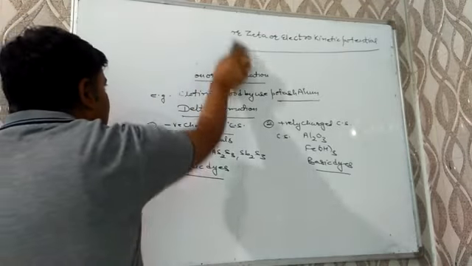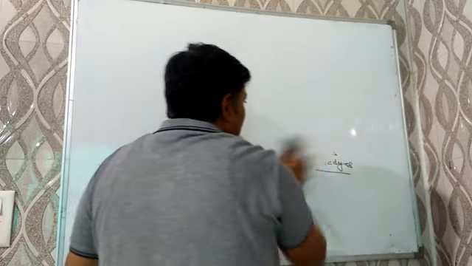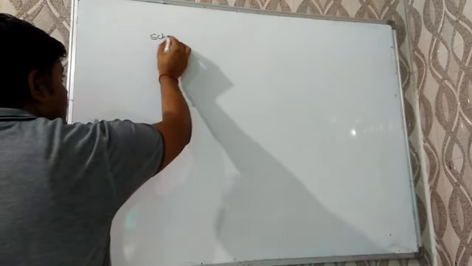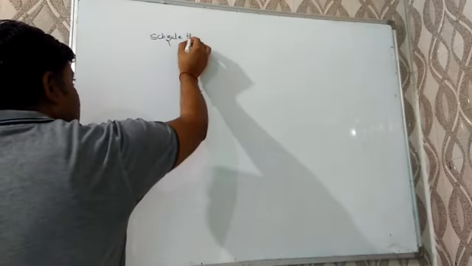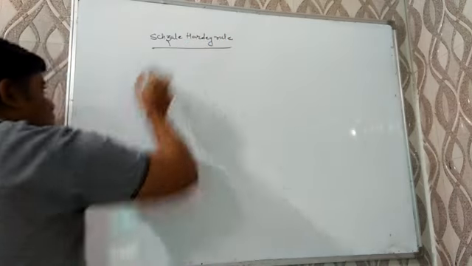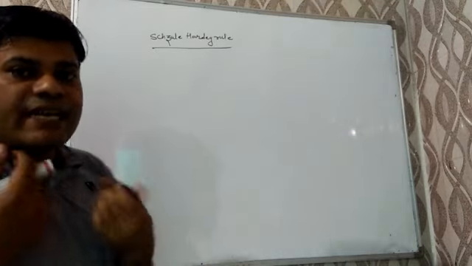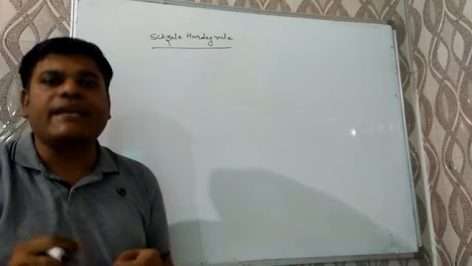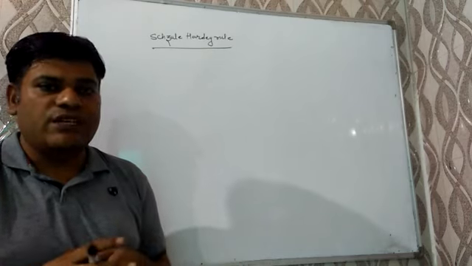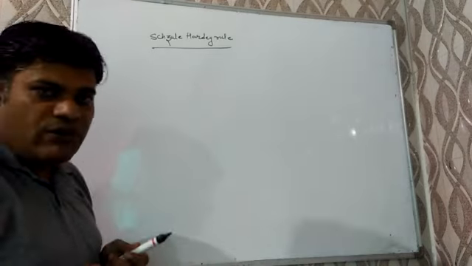Now we have to discuss a very important rule, known as the Schulze-Hardy rule, generally asked in competitive exams as well as board exams. This rule has two parts. The first is that coagulation can be caused only when an electrolyte with opposite charge is added to the colloidal solution.